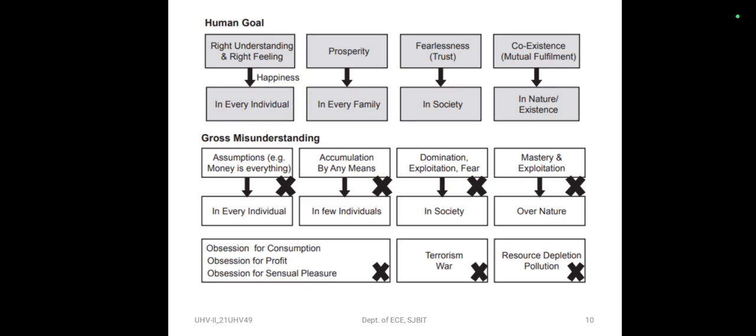Similarly, the third goal of fearlessness is replaced by domination, exploitation, and fear in the society. When we understand that the other is a human being like us with the same purpose, we will think about mutual fulfillment in the relationship. So there will be trust in the society. In the absence of right understanding, there is lack of trust, and there is domination, exploitation, and fear instead.